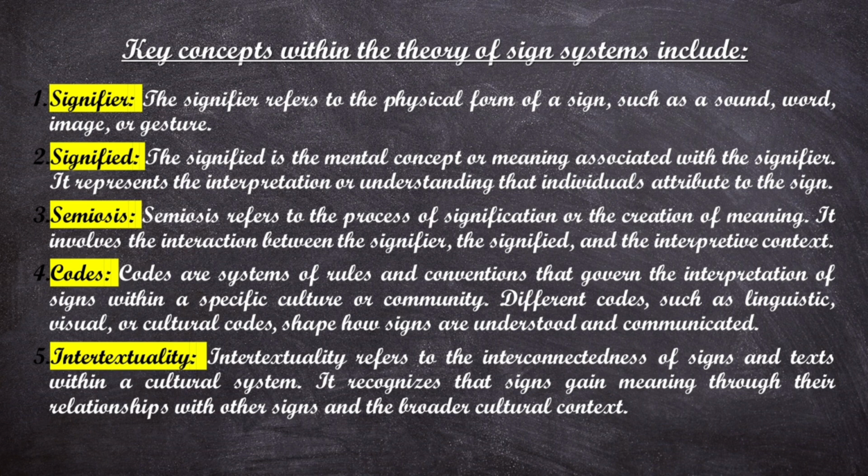And the last key concept that you need to remember, if this question is asked about the theory of sign system, is intertextuality. Intertextuality refers to the interconnectedness of signs and texts within a cultural system. It's very important because I've discussed a particular essay, From Work to Text, in which I discussed the concept of intertextuality. Those who were following these lectures in a series understand what this term means, and it means more or less the same thing here as well. It recognizes that signs gain meaning through their relationships with other signs and the broader cultural context.